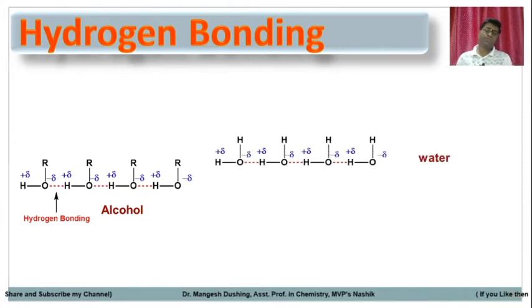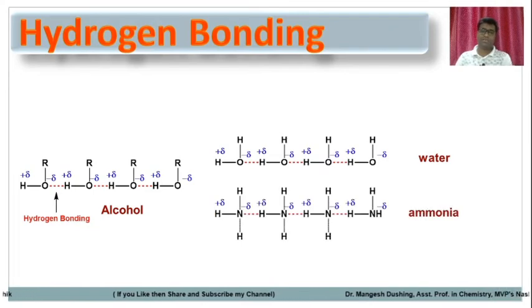A similar case is water also. In water, oxygen is there and hydrogen is there. So the electronegative oxygen of one molecule is attracted towards the electropositive hydrogen of another molecule, which forms a partial ionic bond, an electrostatic bond, called a hydrogen bond. Similar in the case of ammonia also. In ammonia, nitrogen is the electronegative end and hydrogen is the electropositive end. So the electronegative end is attracted towards the electropositive end of another molecule. That's why this bond is called a hydrogen bond.